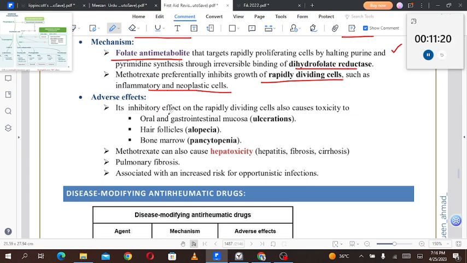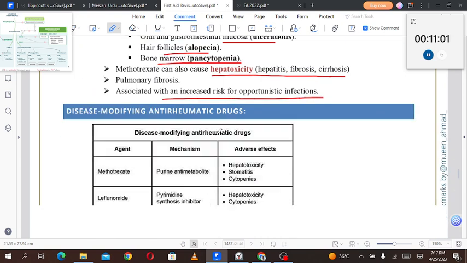Adverse effects: its inhibitory effect on rapidly dividing cells causes toxicity to oral and gastrointestinal mucosa, that is ulcerations, hair follicles, that is alopecia, and bone marrow, causing pancytopenia. Methotrexate can also cause hepatotoxicity, hepatic fibrosis, and cirrhosis, pulmonary fibrosis, and is associated with increased risk of opportunistic infections.